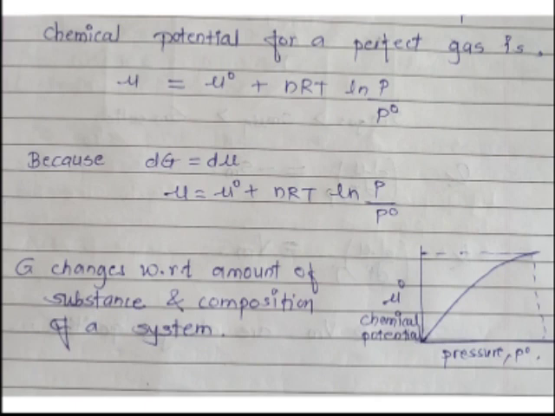And the Gibbs free energy changes with respect to the amount of substance and composition of a substance. So this diagram shows the change in chemical potential, or the change in Gibbs free energy, with respect to the amount of substance and composition of a substance. So as the pressure increases, mu is also increased, that is, chemical potential is also increased. Obviously Gibbs free energy will be higher.